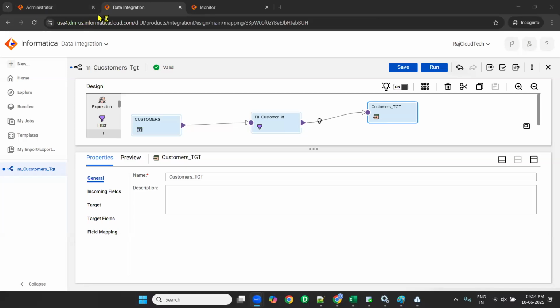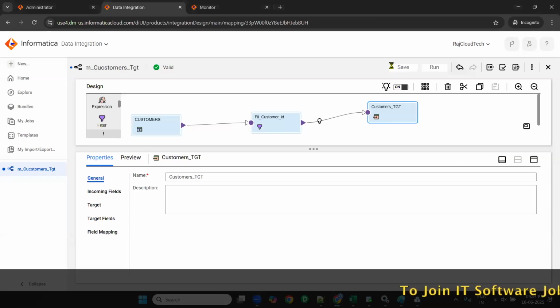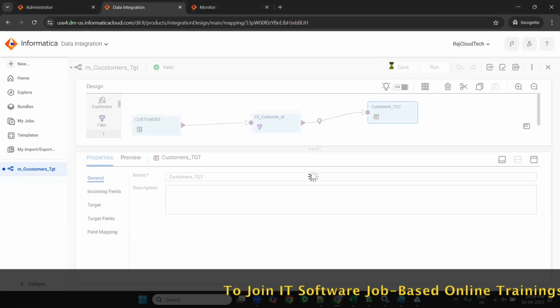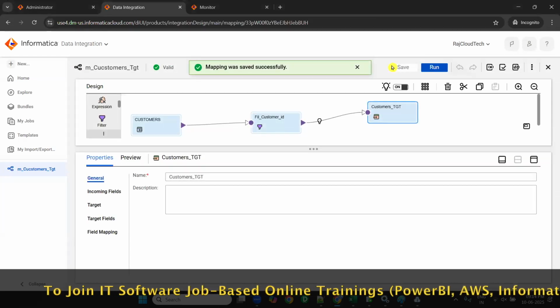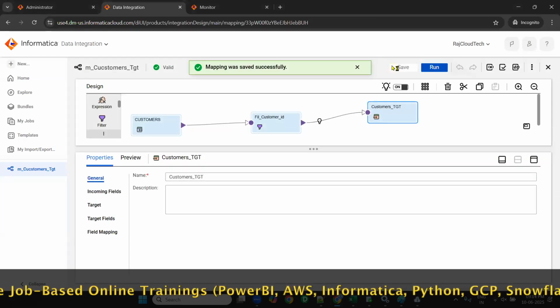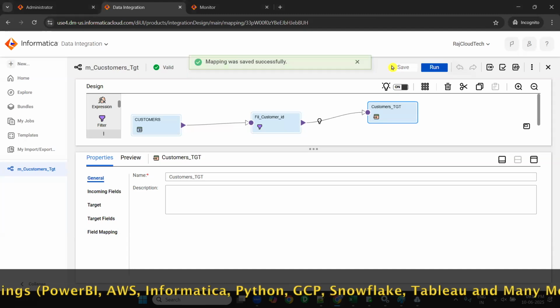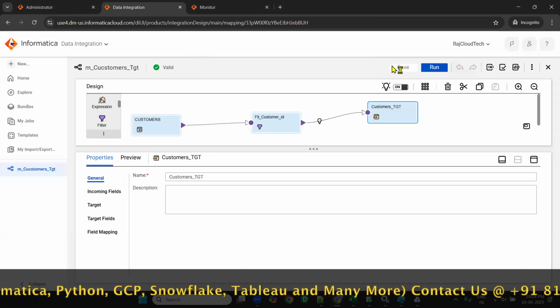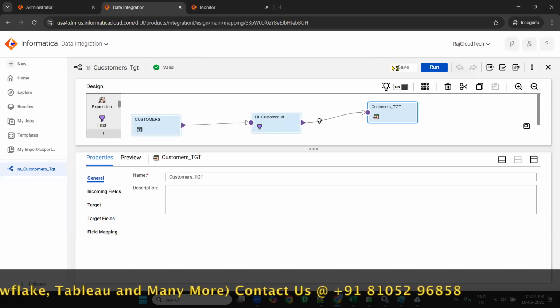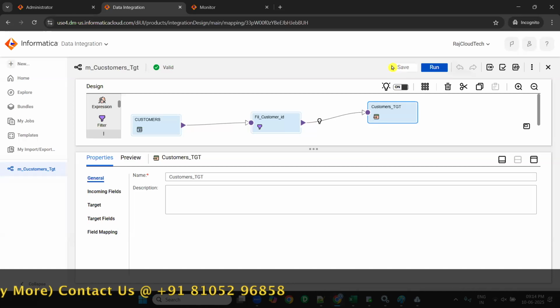Yeah. So did you understand, guys, field mapping? I'll tell field mapping later in detail. Don't worry. So as of now, you have to do this. Now, once you're done with this, save it. Okay. Now we need to run the mapping.